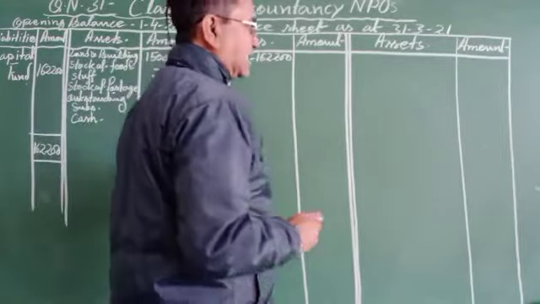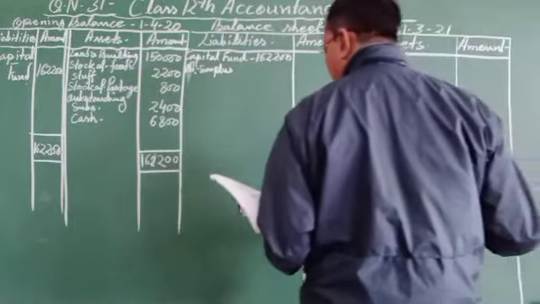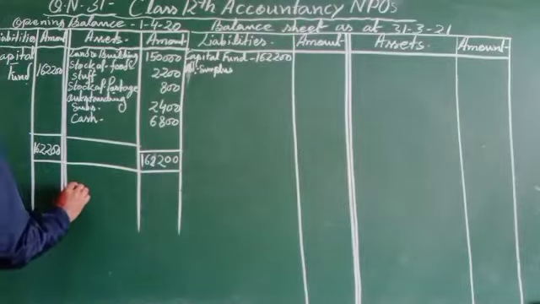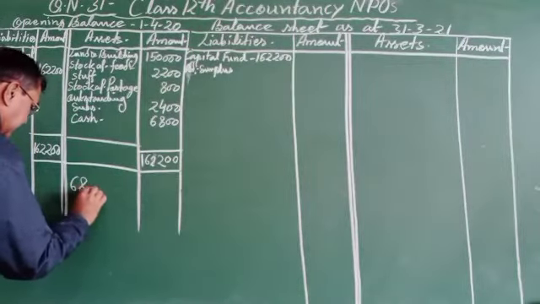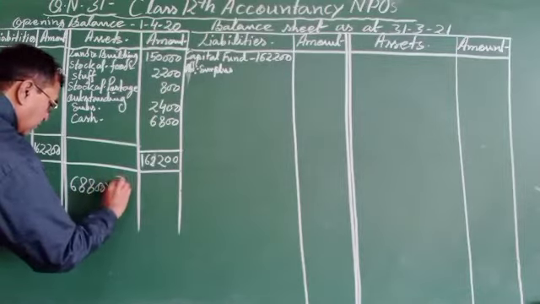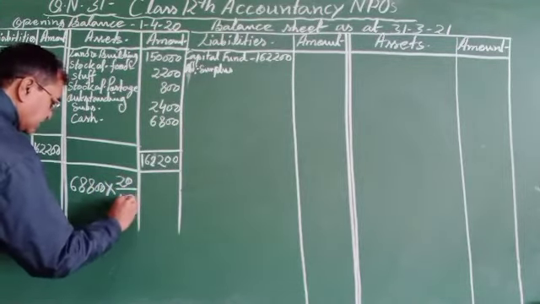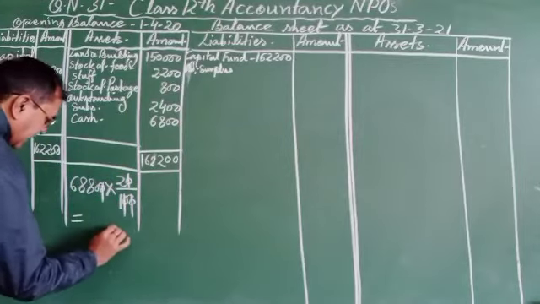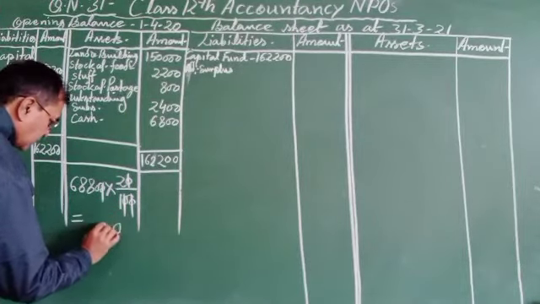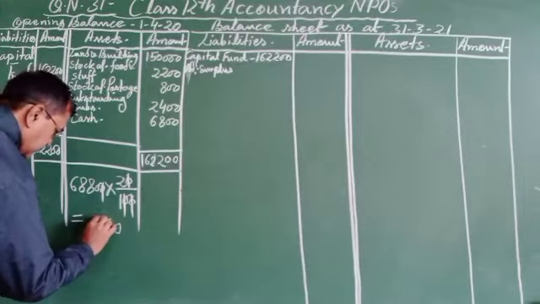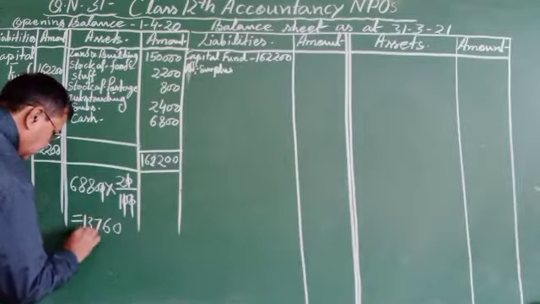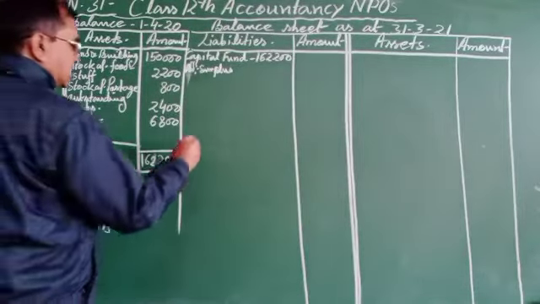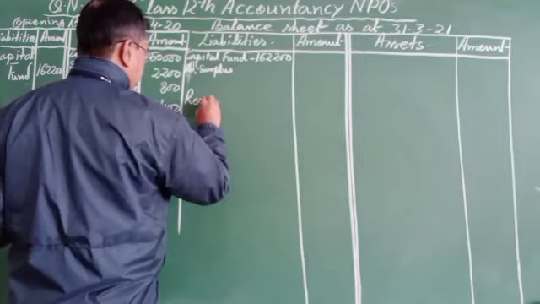A little bit of working note is required over here: 68,800 into 20 upon 100, 20% of this one, comes to 13,760 as reserve fund.